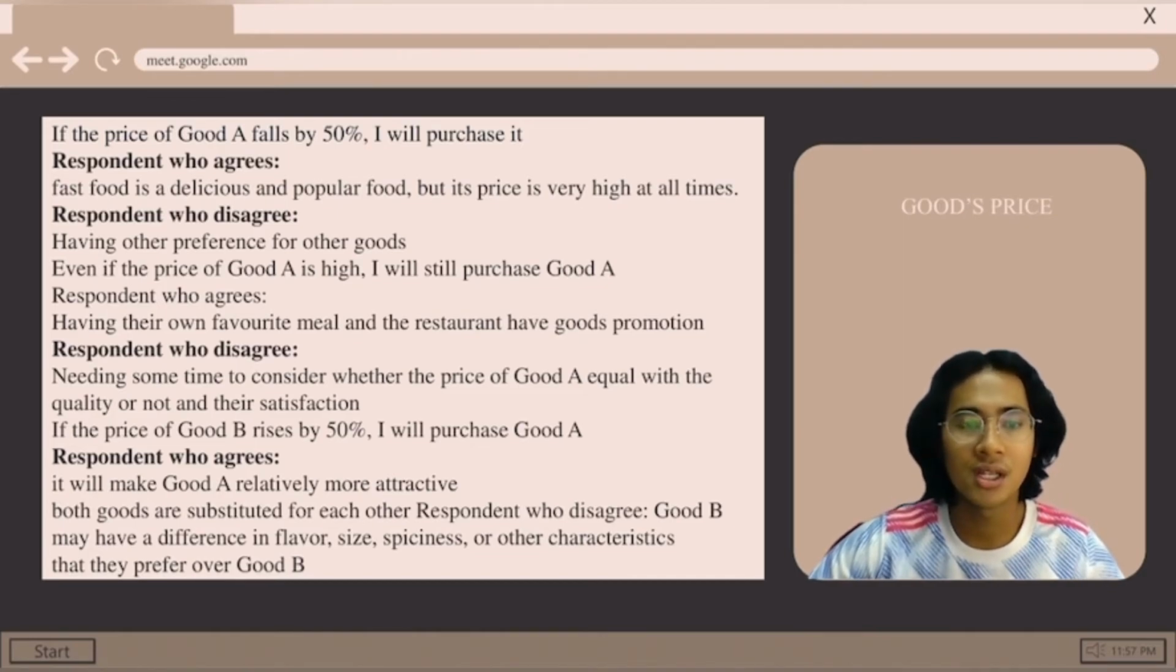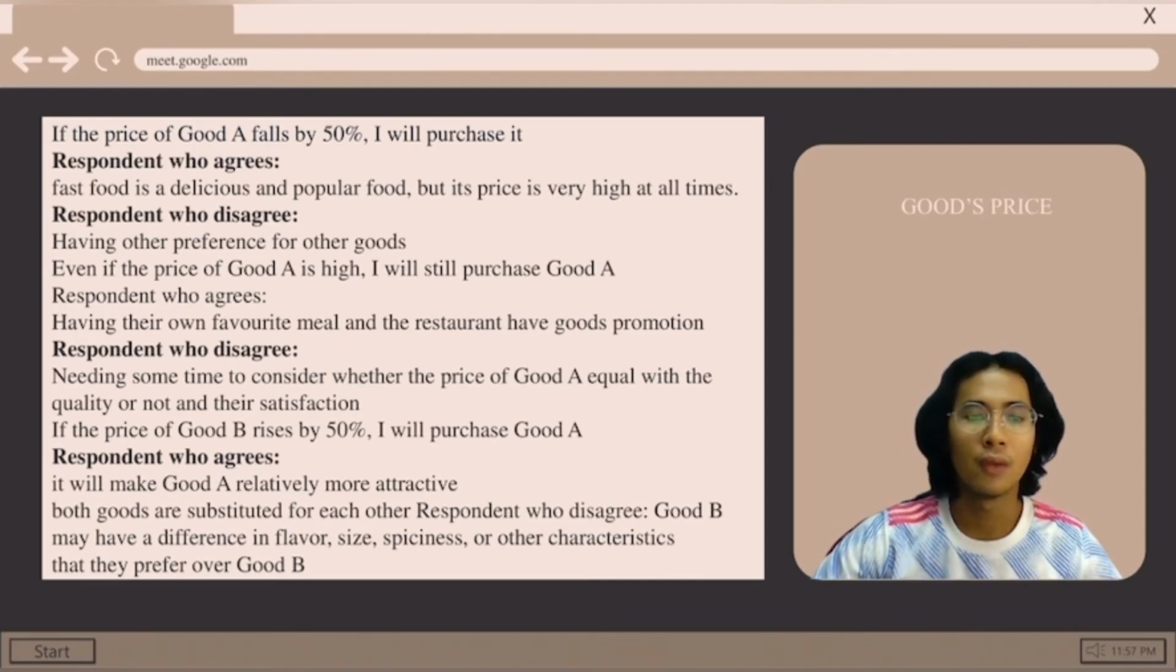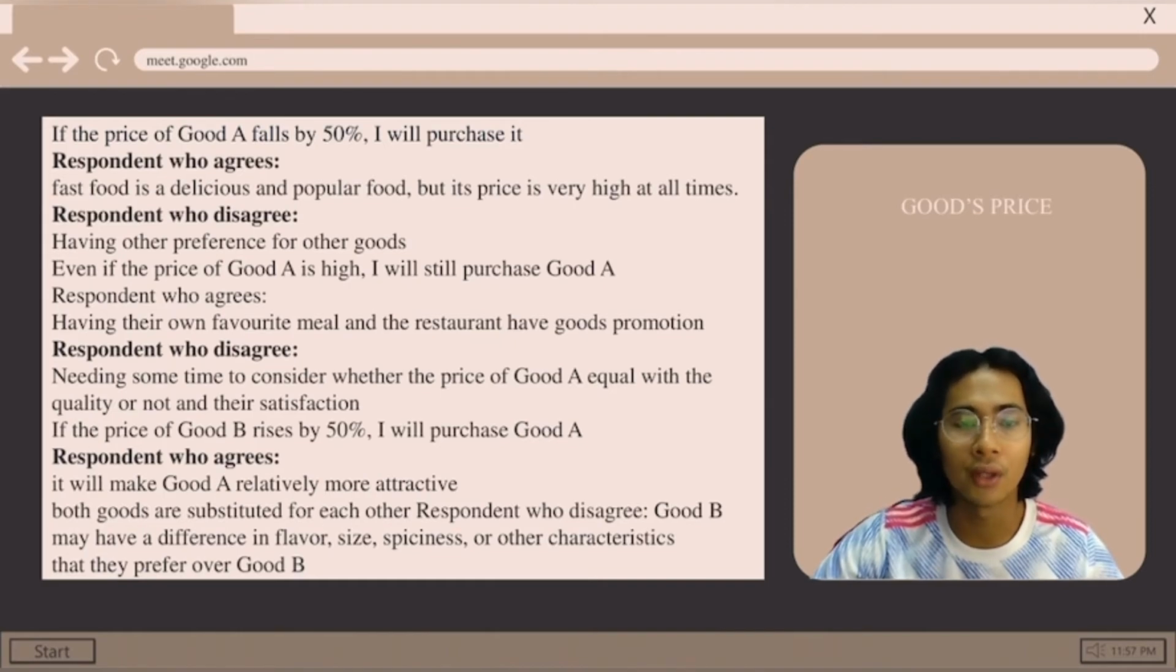The next question is, even if the price of good A is high, I will still purchase good A. The respondents who agree, this is because they have their own favorite meal and the restaurant has good promotions. And we can clearly see that the respondents who disagree, this is because they need some time to consider whether the price of good A equals the quality or not, and also their satisfaction.